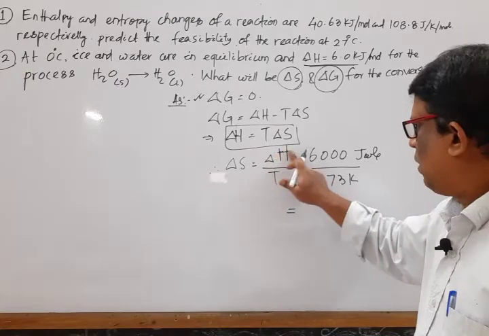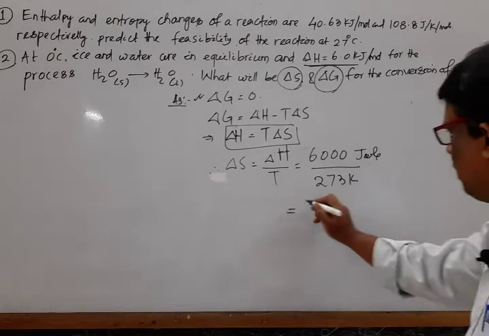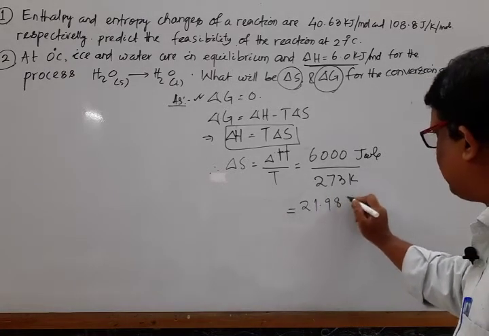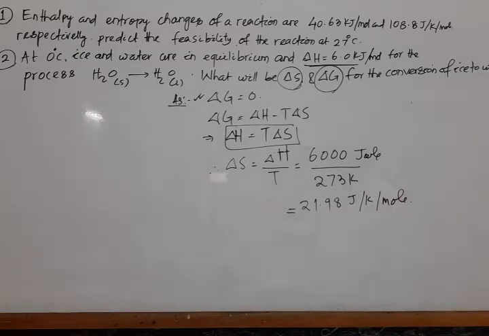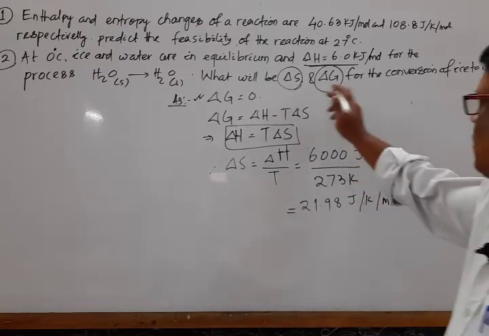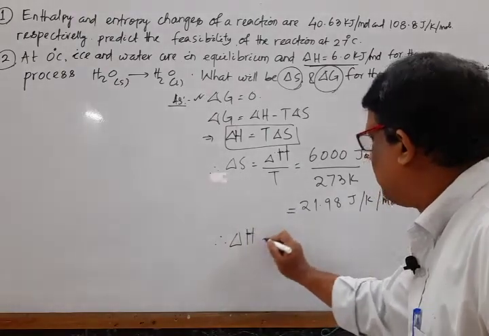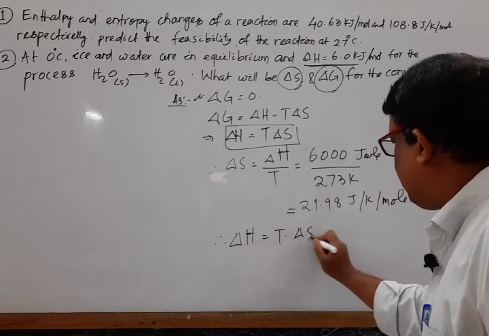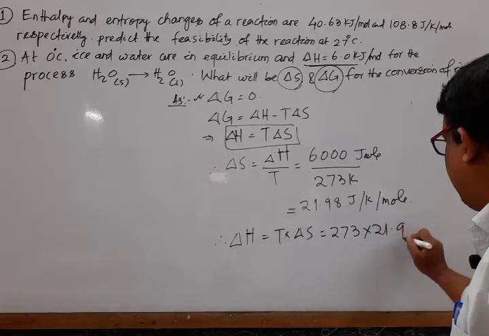On solving, the answer is nearly equal to 21.98 joule per Kelvin per mole. It is the value of entropy change. Next, the question is the enthalpy change. Enthalpy change is equal to T into del S, that is 273 into 21.98.